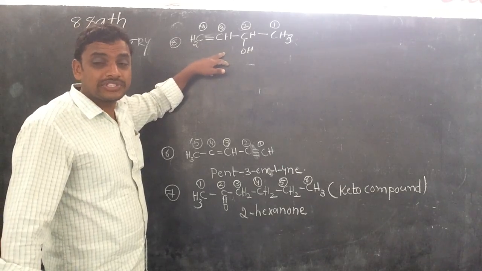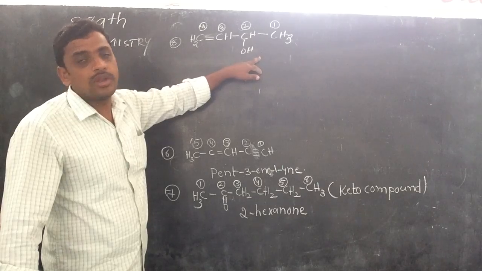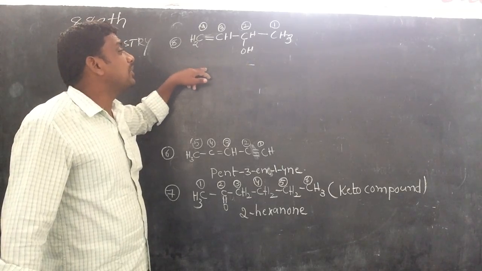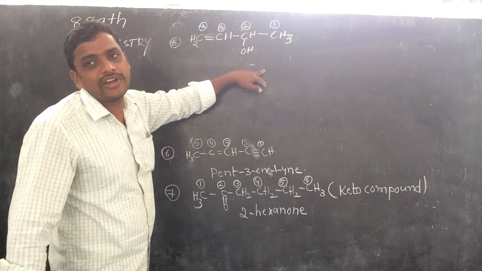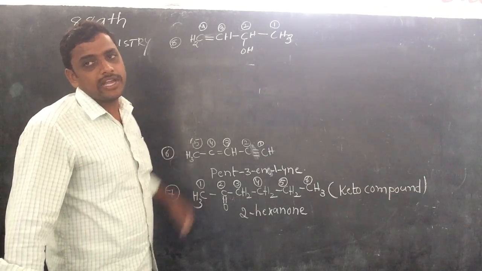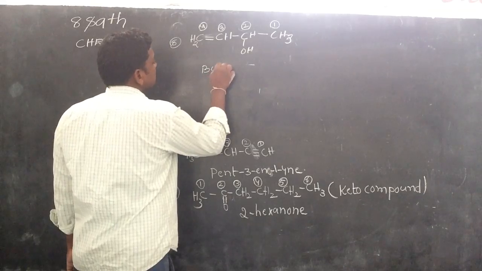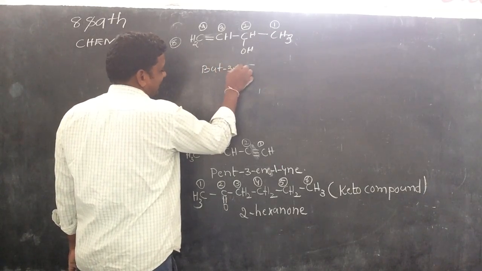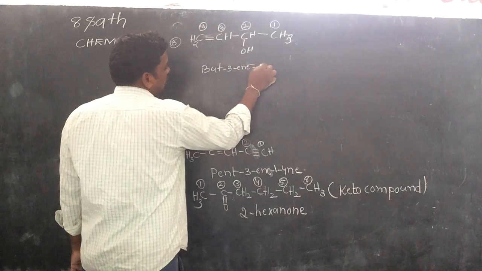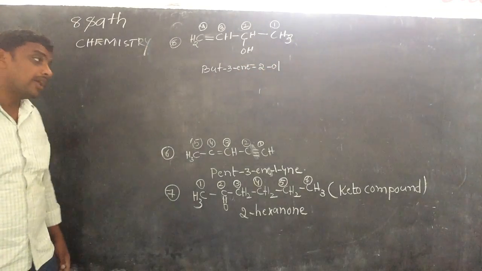But-3-ene-2-ol. Or 3-butene-2-ol. We can write it either way.